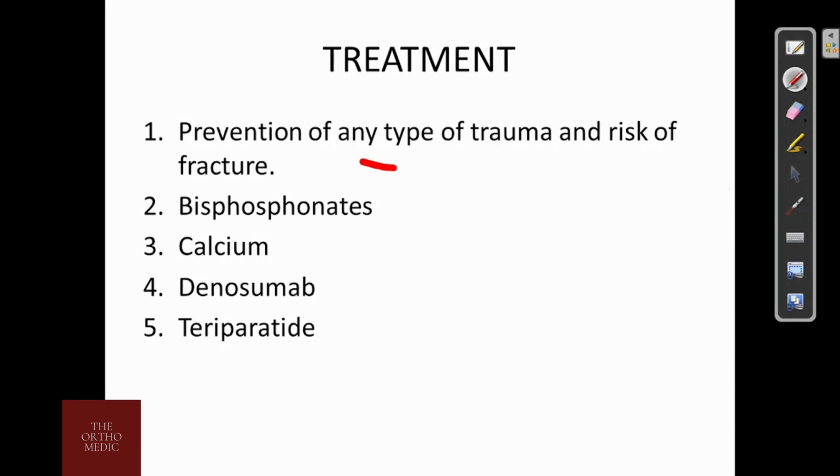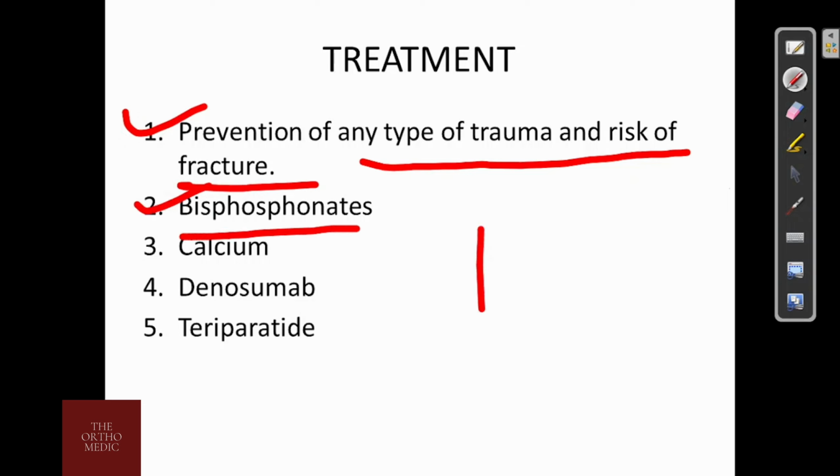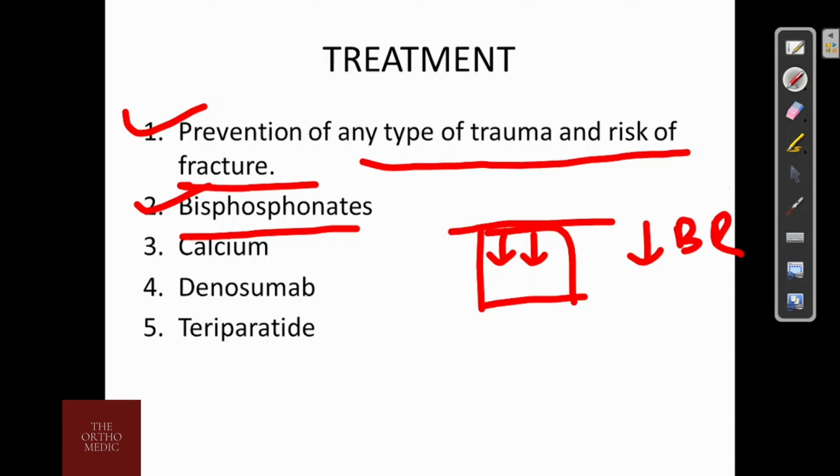Treatment is prevention of any type of trauma and the risk of fracture. Then pharmacological is bisphosphonates, which bind to the surface of the target bone. They bind with the osteoclast and decrease the bone resorption process. Calcium is also given along with them.